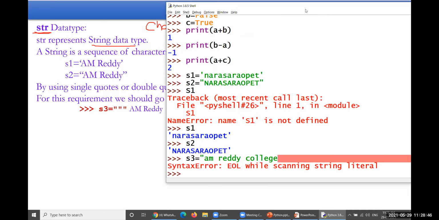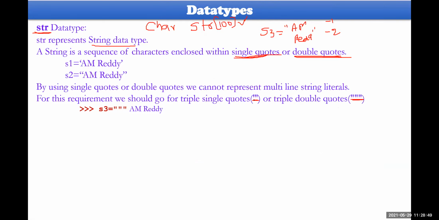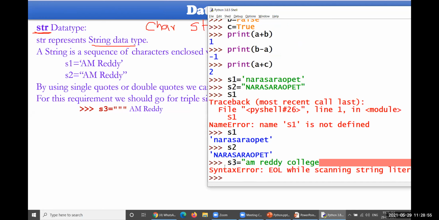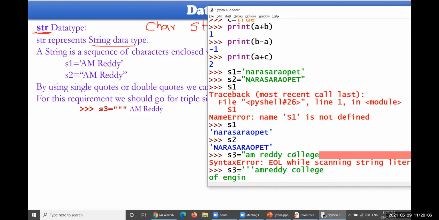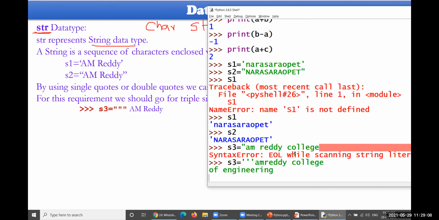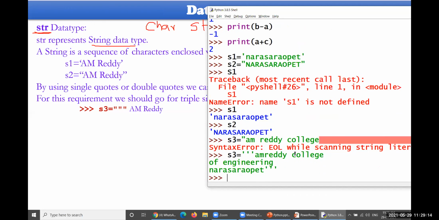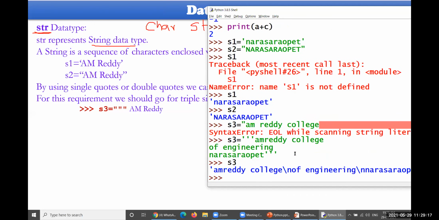How could you do this here? By taking either triple single quotes or triple double quotes. Look at this. S3 is equal to triple quotes, then AM Reddy College. Now it is okay. Of Engineering followed by Narsaraopeta. Triple quotes to end. Specify S3 here. You can see here we have to press the enter key so that the backslash n. Here also enter key so that the backslash n. If you specify something like this, it could be displayed like this.